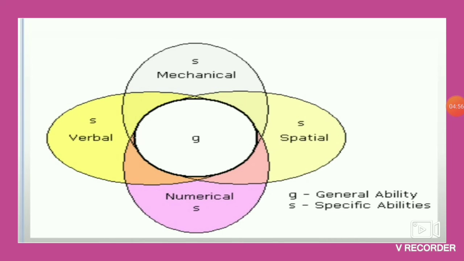You can see here the general ability is the ability which is actually required in performing all the tasks, whether it is a special skill or whether it is general problem solving. In all the abilities, the general factor is required. So it is this general set of abilities. Specific abilities, you can see, are spatial, mechanical, verbal ability, numerical ability. So these are specific abilities, right?